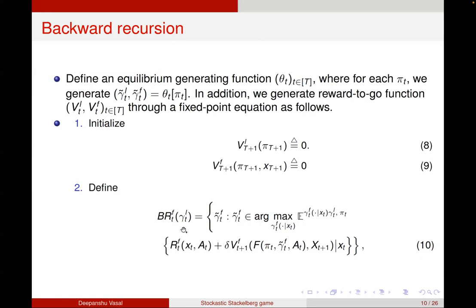For every gamma tl, the follower has a best response function which maximizes the reward-to-go of the follower, where I'm maximizing over the follower's actions gamma tf. But one non-triviality here is that the solution gamma tilde f appears both here and in the update of pi t. So this is a fixed point equation for the follower. And fixing gamma tl, it solves for gamma tf for every gamma of the leader. So I solve this best response function of the follower for each time t.